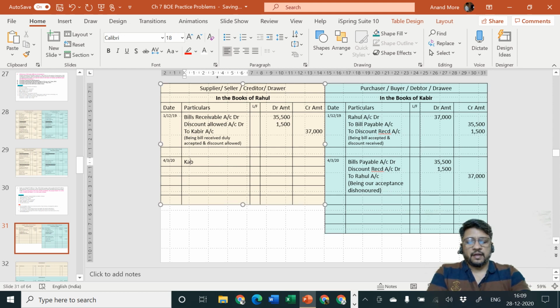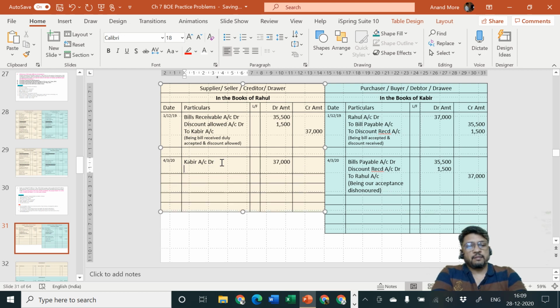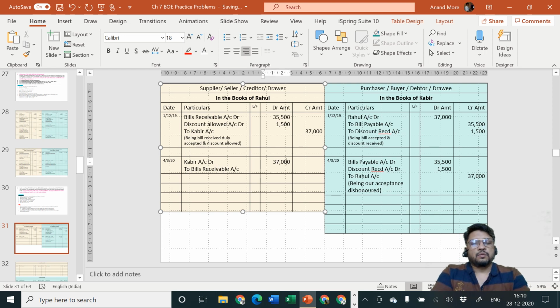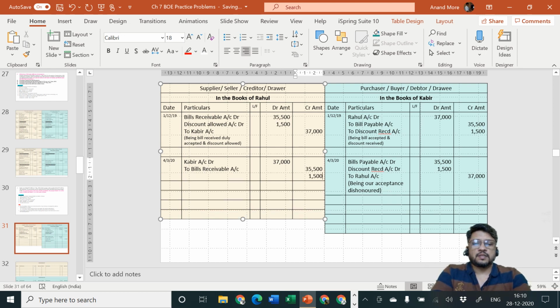This Mr. Kabir is still our debtor, and now he is not just a debtor for rupees 35,500 because he is dishonoring the bill of rupees 35,500, but he is our debtor for all rupees 37,000 which he was supposed to pay in the past. We assumed that he will pay after 3 months, so at that time we graciously allowed him a cash discount, but it seems that he doesn't deserve cash discount. Let us cancel the cash discount. So Kabir account debit rupees 37,000 to bills receivable account rupees 35,500 to discount allowed account rupees 1,500.